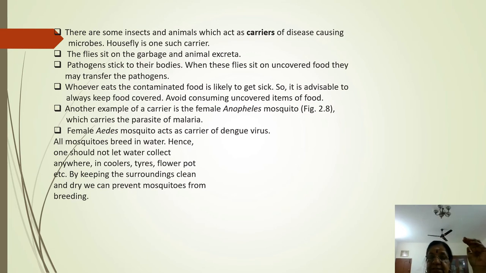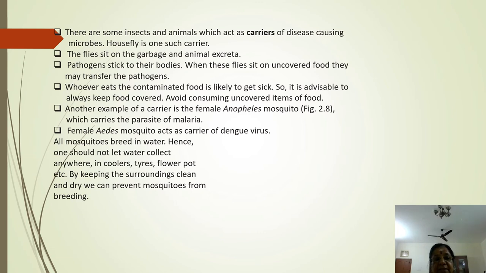Then it reaches the liver, where it starts multiplying. So the malarial parasite has two hosts, one mosquito and another human. The mosquito is called the primary host and the human the secondary host. I hope you understand. So an example carrier is the female Anopheles mosquito, which carries the parasite of malaria.